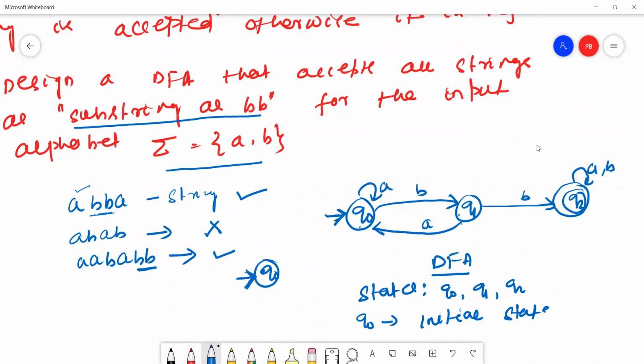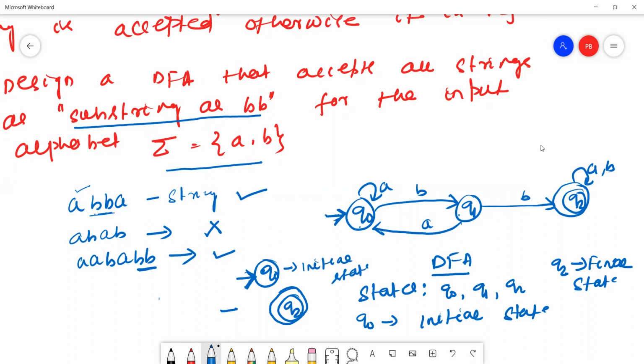Q2 is my final state. We mark the final state with a double circle. Double circle means it is a final state. This one is called the initial state.